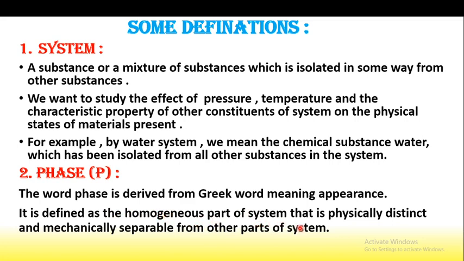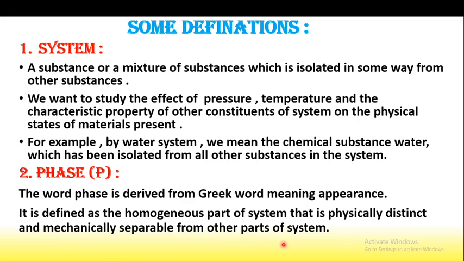That is physically distinct, meaning we can physically distinguish it. For example, if one phase is solid, one phase is liquid and another is gaseous, we can't see gaseous molecules by eye, but we can differentiate them. And mechanically separable means mechanically we can separate it from other parts of the system.